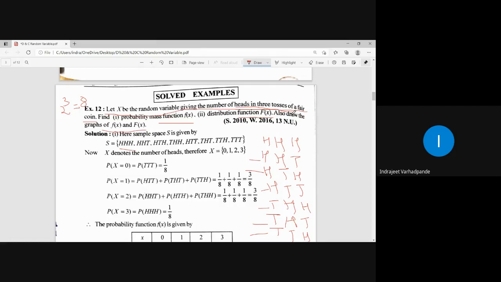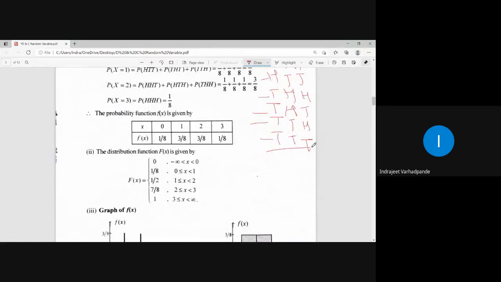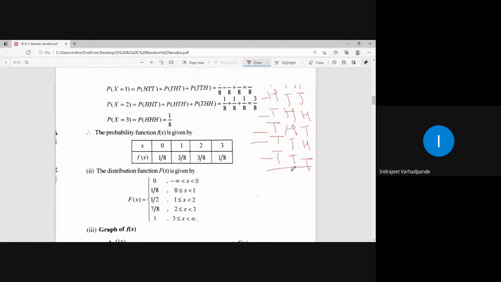What is the minimum and maximum possibility of heads coming out? Sir, 1 and 3. 1 and 3 only? Only 1 to 3? Why? It can also happen that there is no head. Oh, yes, sir. 0, 1, 2. When all the coins have tail as the outcome, there will be no head.